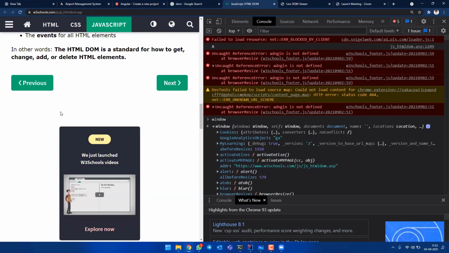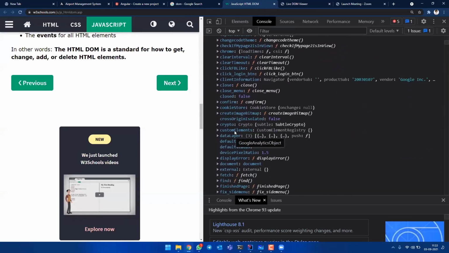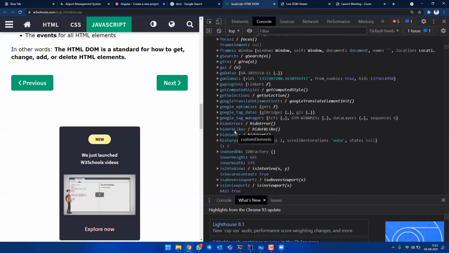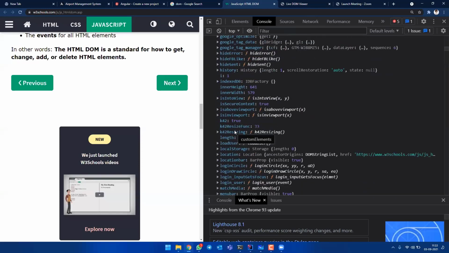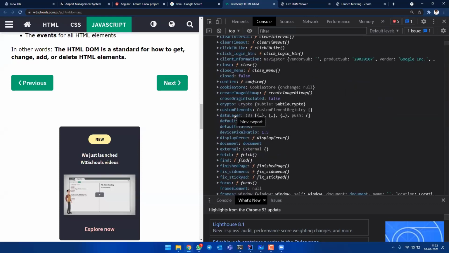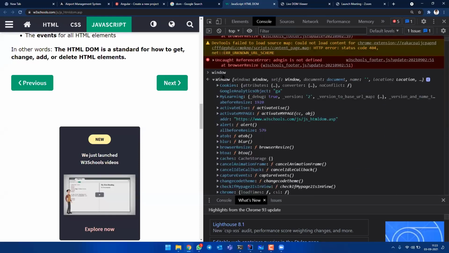You can open any website here, for example HackerRank or W3Schools, anything. And when you click on window here, you'll get a list of possible things you can play with on this website. I'll not show you what you can do, but you can do a lot of things. For example, when you click on some websites, you get advertisements, right? By using this window option, you can also eradicate those advertisements.